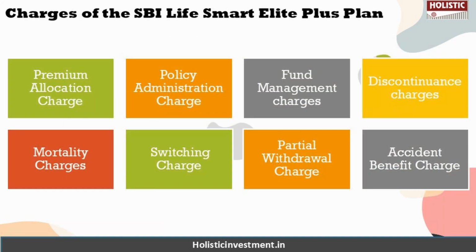Now moving on, as a ULIP policy, there are charges you need to pay while under this policy, so we are going to take a look at the charges under this policy. First is the premium allocation charge. This charge is deducted from your premium at the time of receipt of such premium, so the allocation to units is made after the deduction of the charge from the premium receipt. Next is the policy administration charge. This is a monthly charge deducted by cancelling units at the prevailing unit price on the first business day of each policy month.